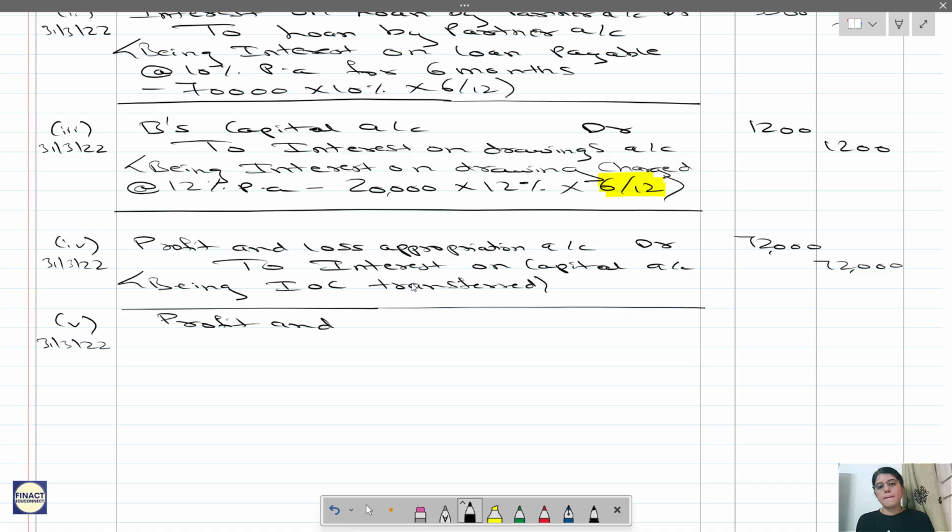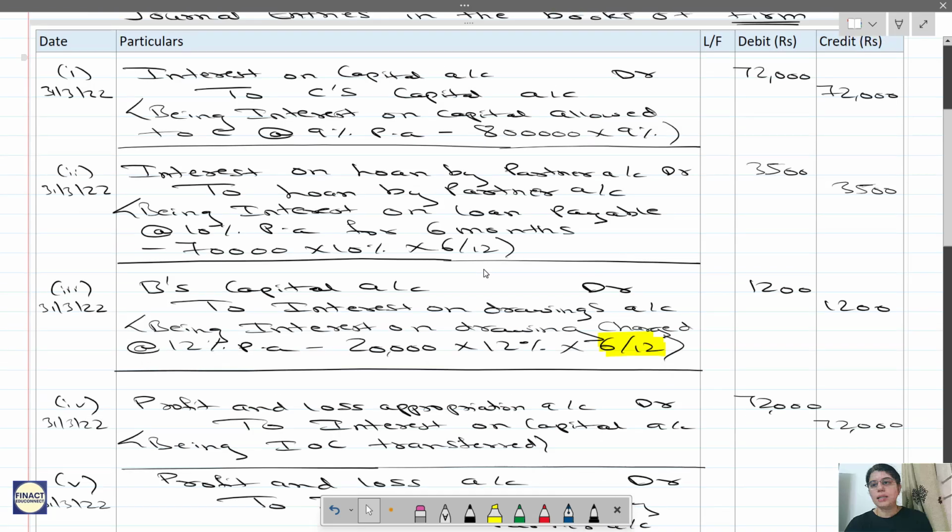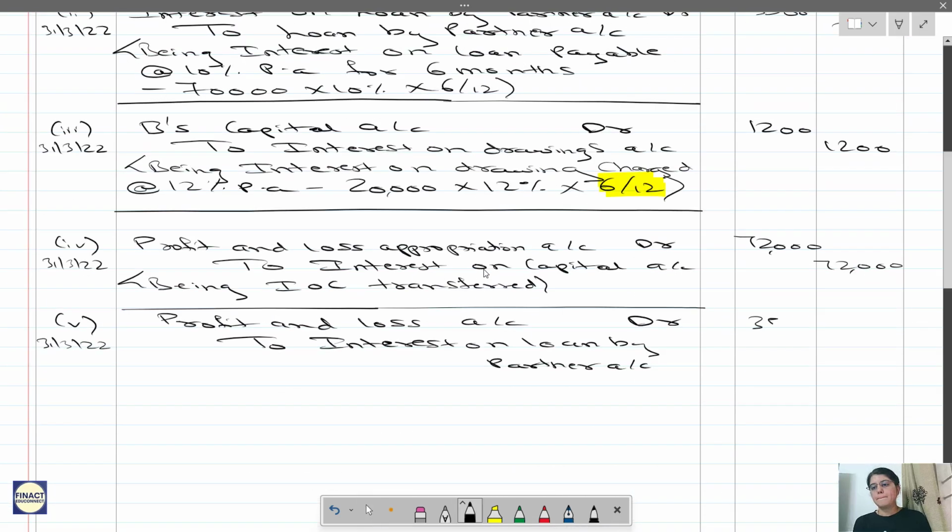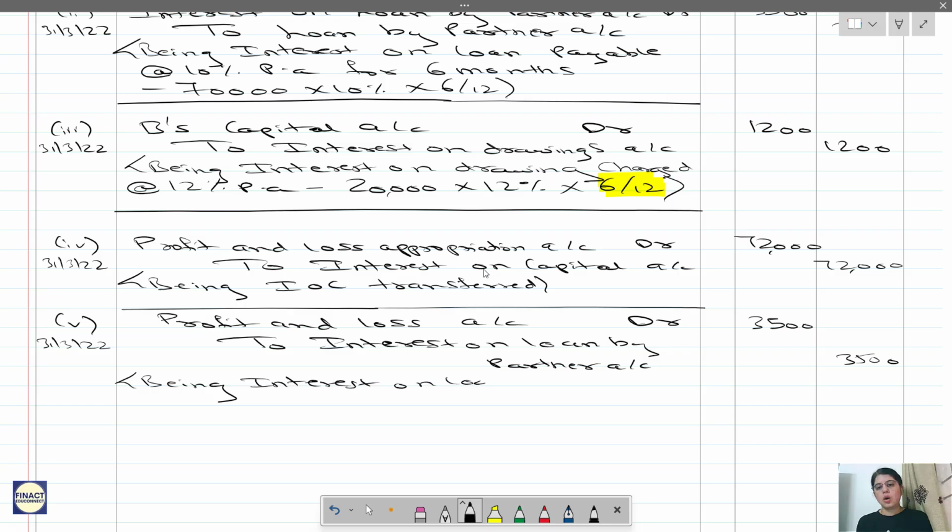Profit and loss account debit to interest on loan by partner account, 3,500. Being interest on loan by partner transferred. Done.